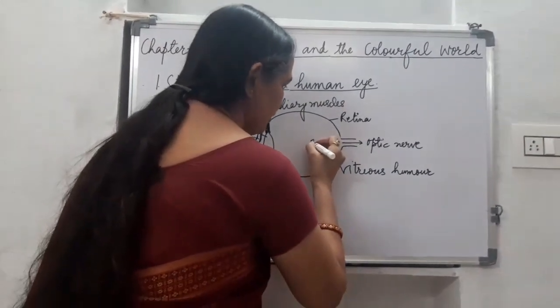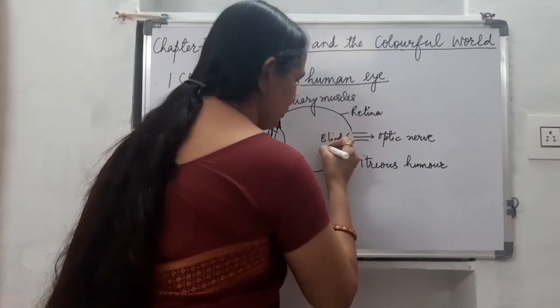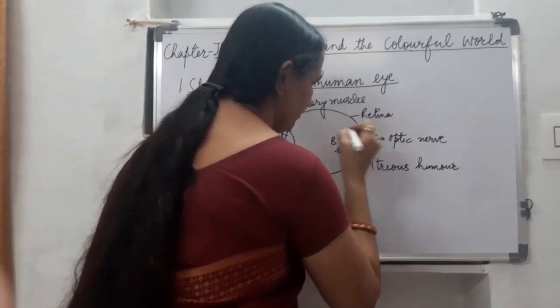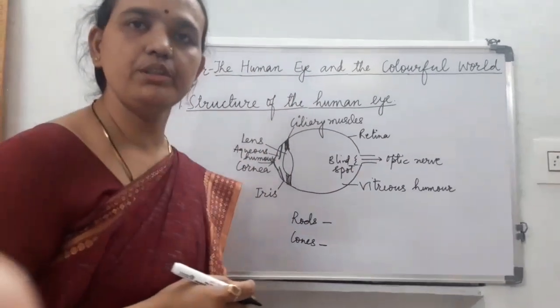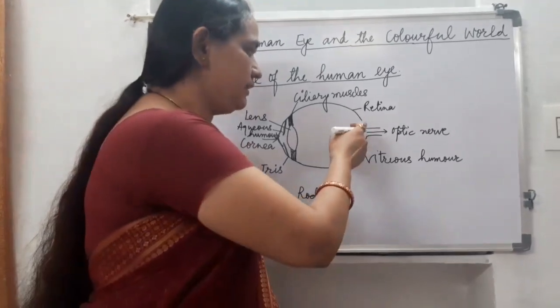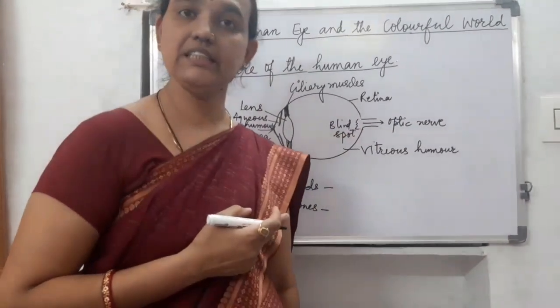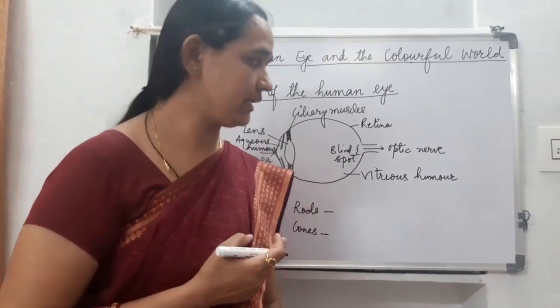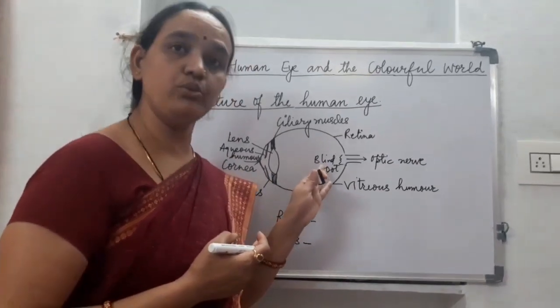Now children, next is a spot here where this optic nerve enters into the eye. This spot is called the blind spot. Why is this called the blind spot? Because this region is insensitive to light, as it does not have any rod and cone cells here.